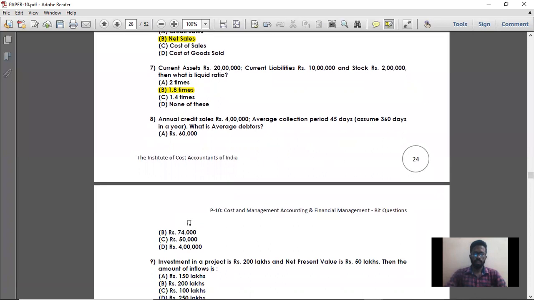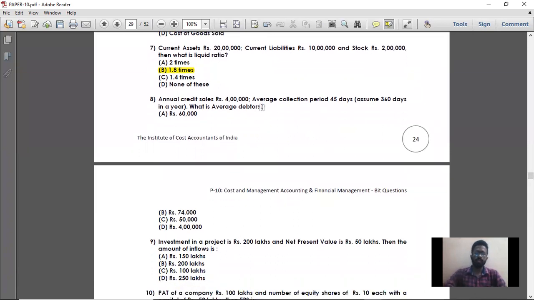Next, question number 8. Annual credit sales rupees 4 lakh. Average collection period 45 days. What is the average debtor? So they are asking what is the average debtor. What is the formula for debtor turnover ratio? Average collection period is nothing but